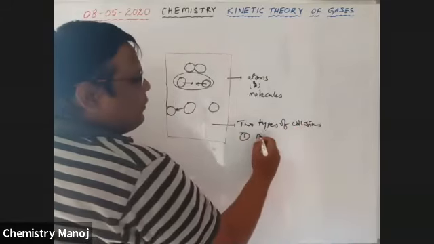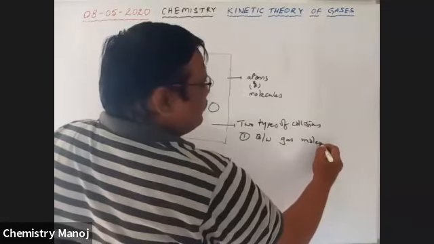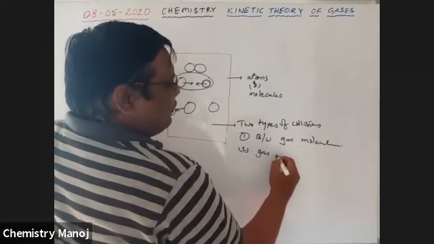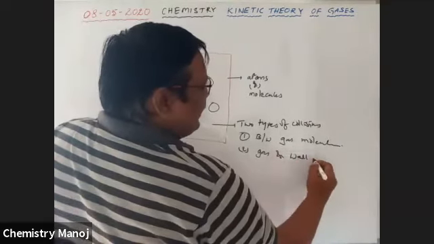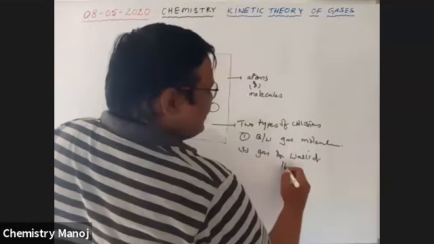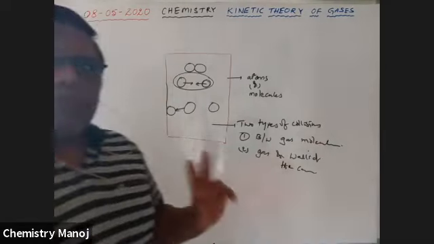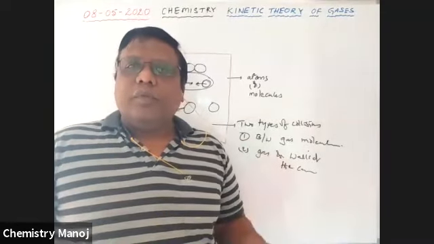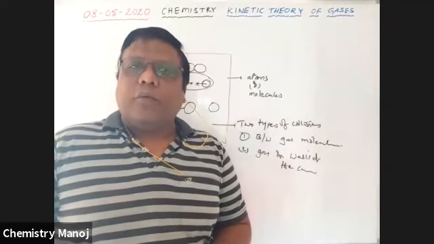One is between gas molecules, and the second one is between a gas molecule and the walls of the container. So there are two types of collisions possible: between gas molecules, and between the walls of the container and a molecule.